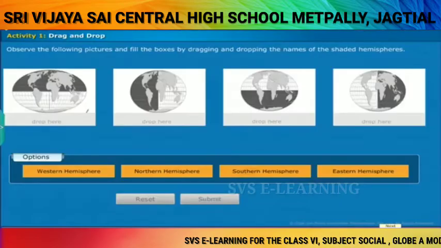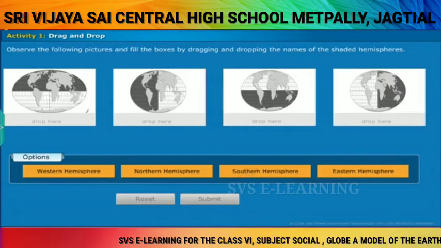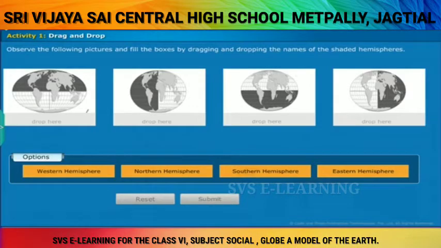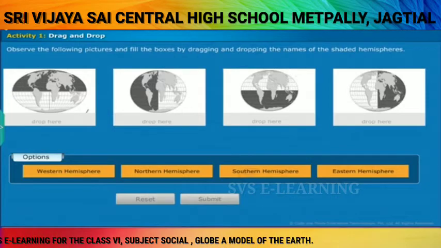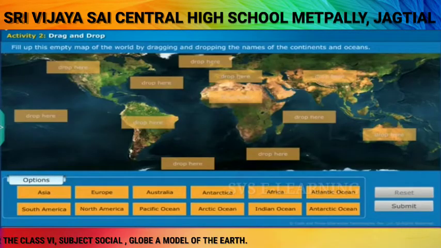Knowledge check. We will now perform an activity on the hemispheres of the Earth. Observe the following pictures and fill the boxes by dragging and dropping the names of the shaded hemispheres. Now, let us perform an activity of identifying the continents and oceans.